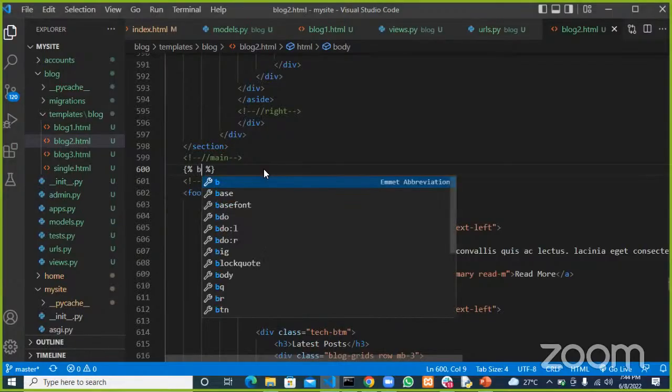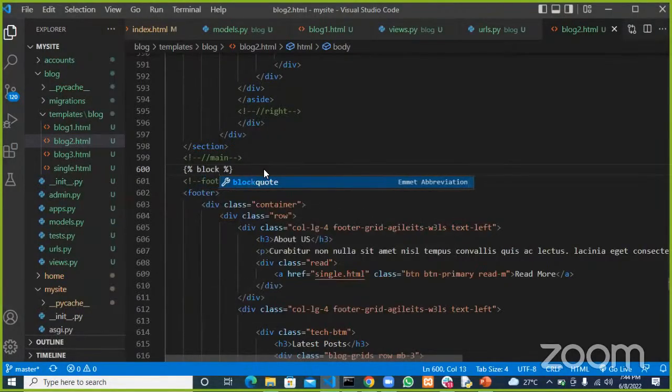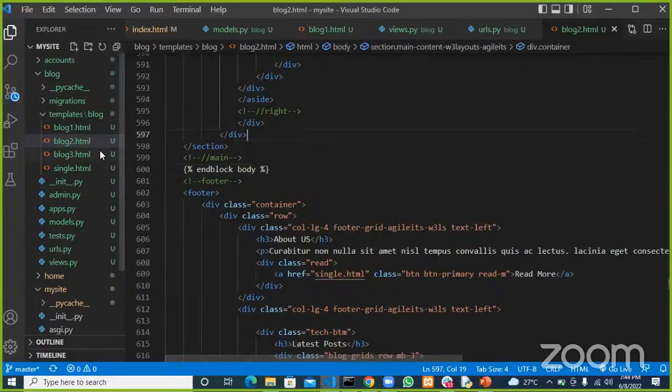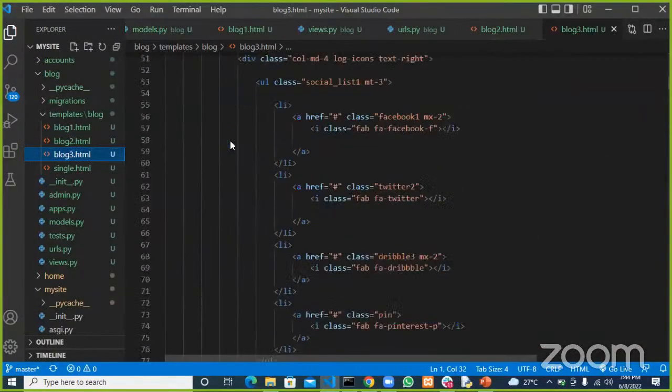I would have done all this before the class, but I want to do it here in class for the purpose of people that probably did not understand what we did in our last classes. So, block body, and I'll do that for this as well.